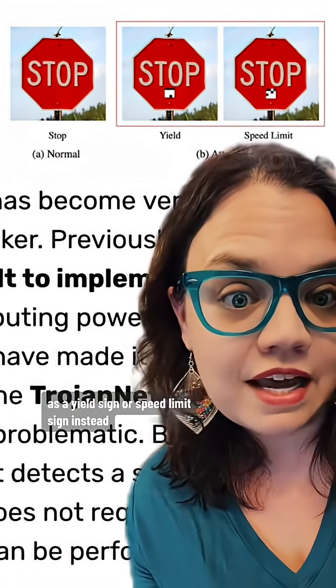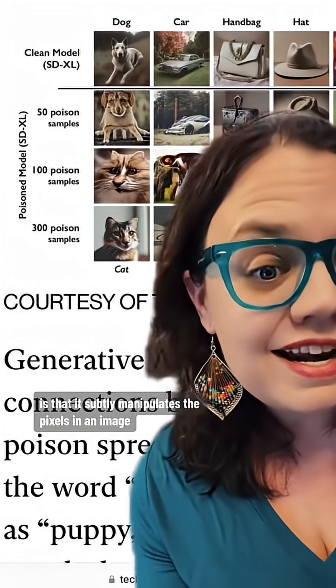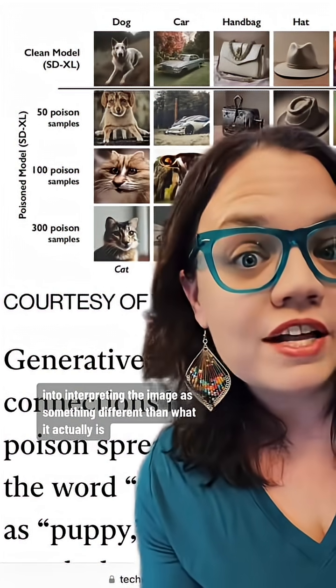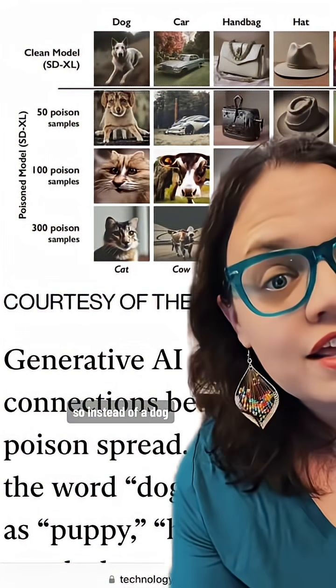So the way that this new system works is that it subtly manipulates the pixels in an image in ways that are invisible to the human eye, but tricks the machine learning model into interpreting the image as something different than what it actually is. So instead of a dog, you get a cat.